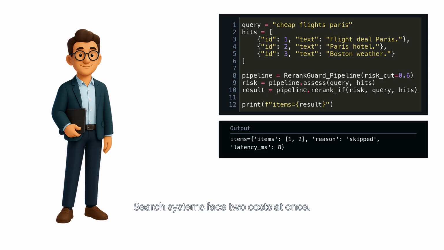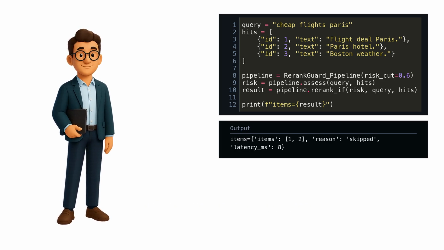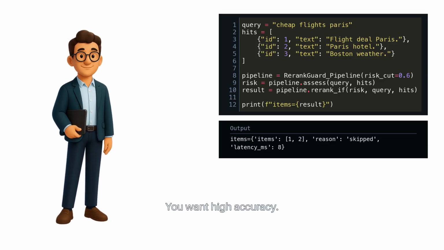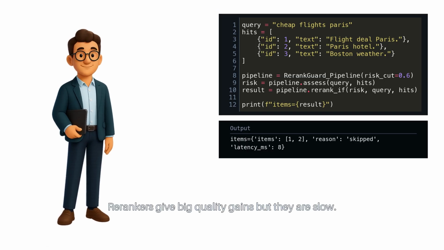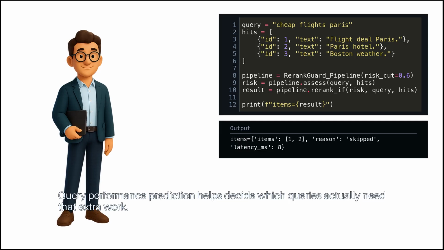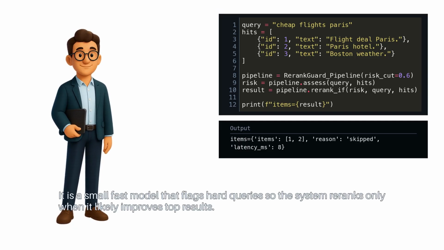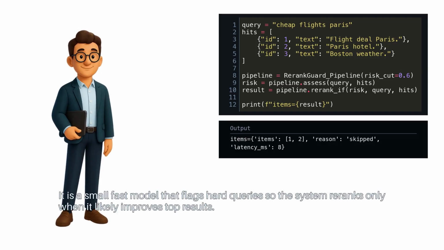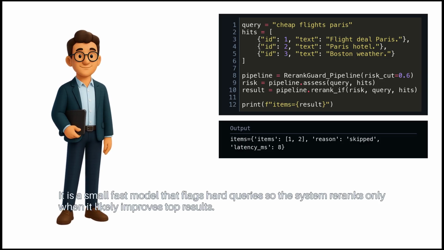Search systems face two costs at once. You want high accuracy. You also want low latency. Re-rankers give big quality gains, but they are slow. Query performance prediction helps decide which queries actually need that extra work. It is a small, fast model that flags hard queries, so the system re-ranks only when it likely improves top results.